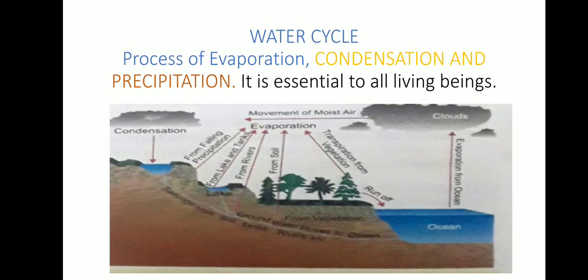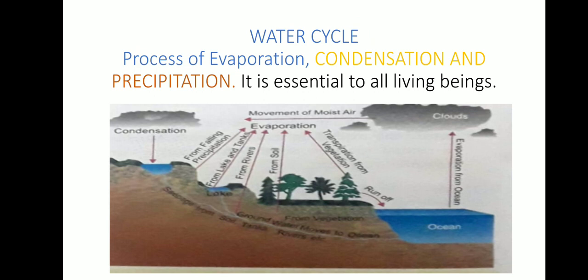Now, water cycle. Water cycle is a process of evaporation, condensation, and precipitation. Evaporation means when the heat is more, wherever the water is there, because of the heat, it heats up and starts evaporating. Even transpiration takes place. Transpiration means water evaporates from the leaves of the trees.